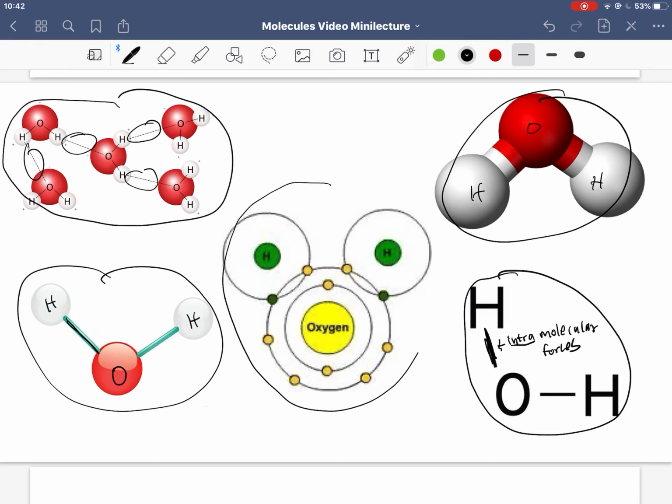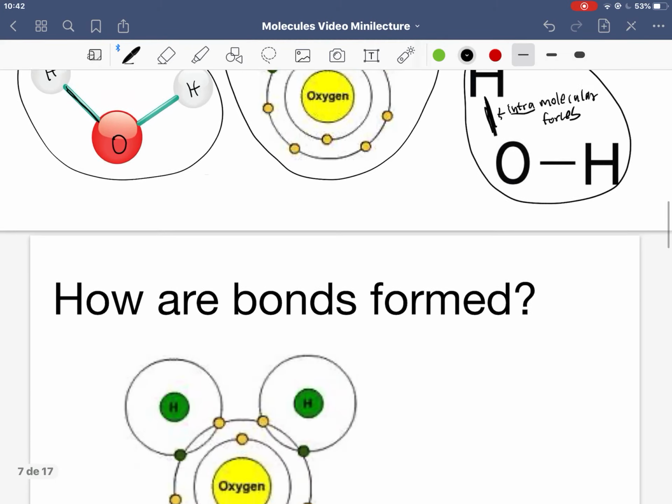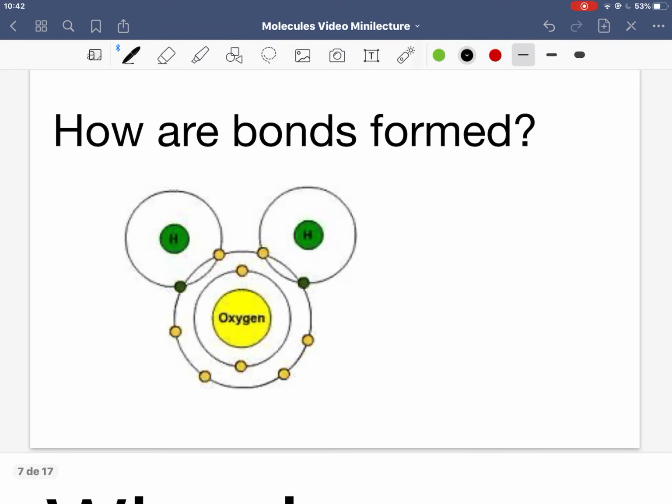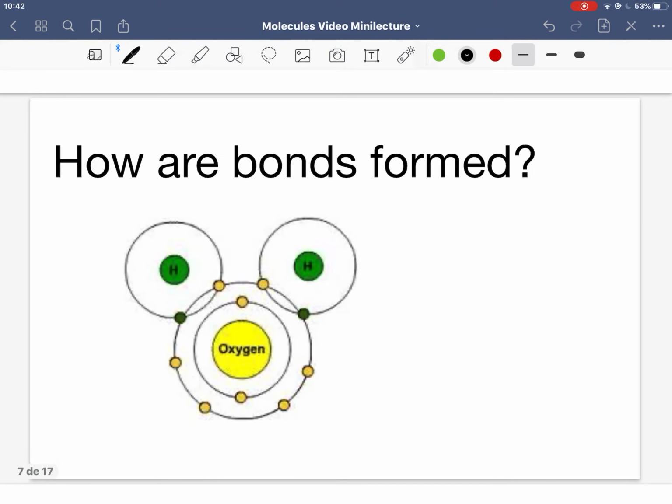You can even show the atoms and their electrons and how the electrons are interacting in a bond. So, how are bonds formed? Let's zoom in on that last picture that I mentioned with those electrons.